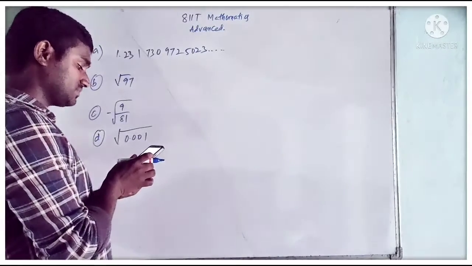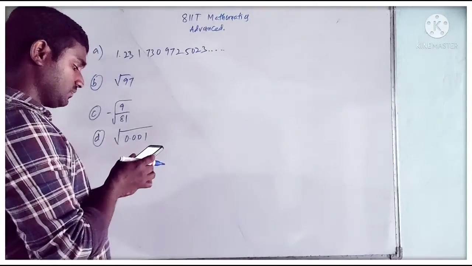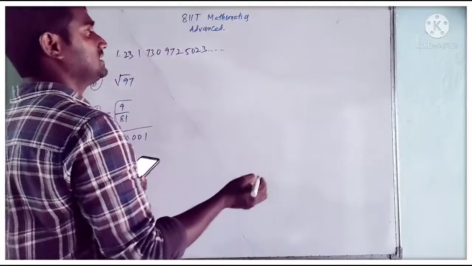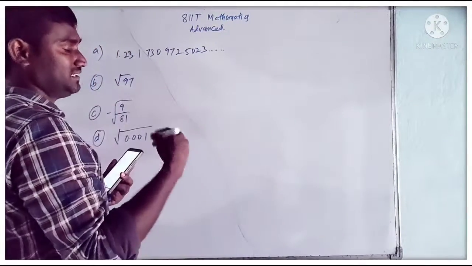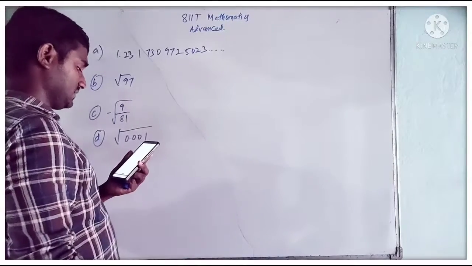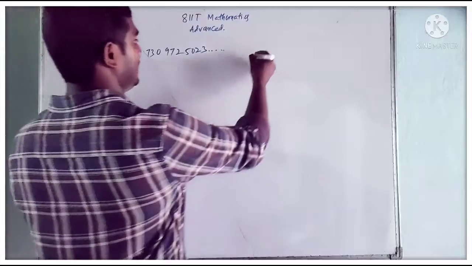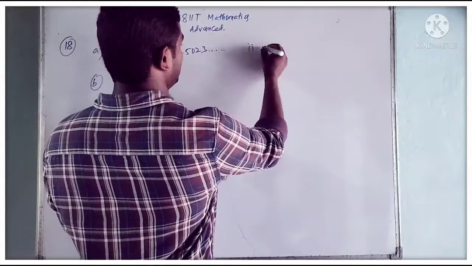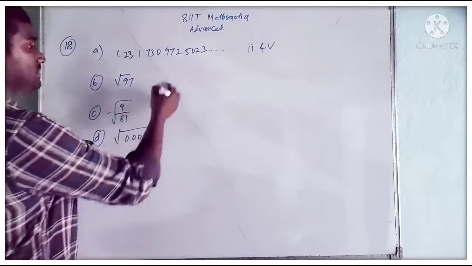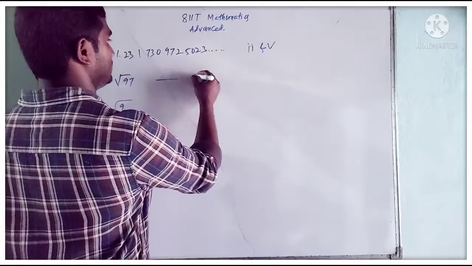Yes. Which is the correct option we have? Option 5. If it is non-terminating and not repeating, it is an irrational number. It is an irrational number as well as a non-terminating and not repeating decimal. So option 2 and option 5 for this. And root 97 is an irrational number. Yes, so it is the second option.